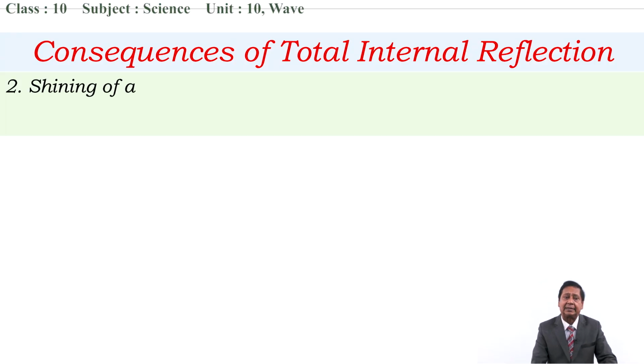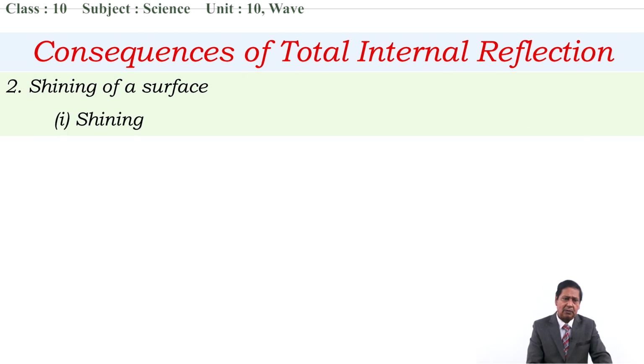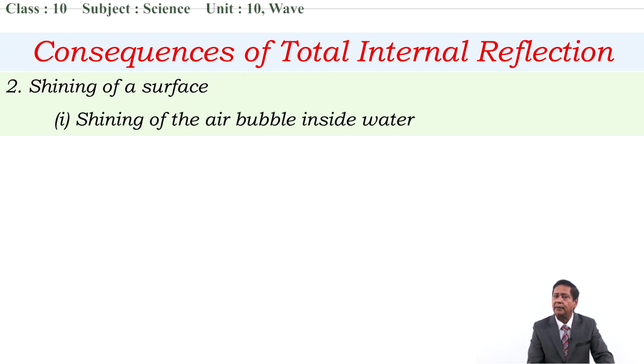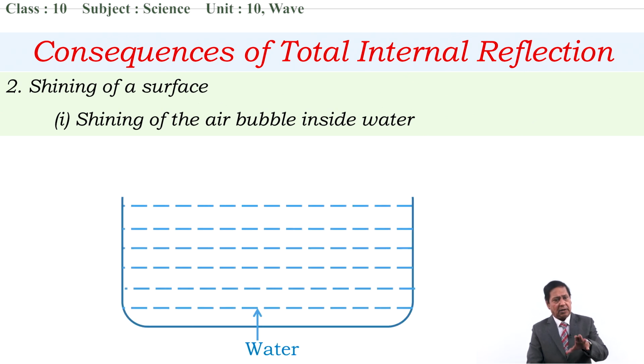Now let's have second, shining of a surface. What does it mean? I want to explain this. Shining of the air bubble inside water. If we have water in a vessel, then usually some bubbles of air are attached to the inner surface of this vessel, this way.